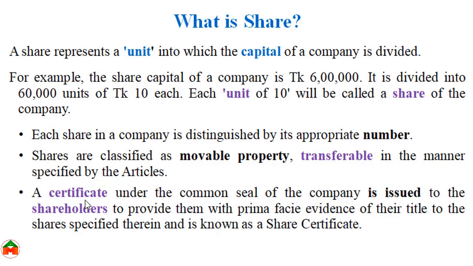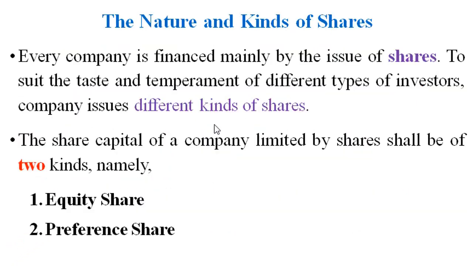Generally, in the initial stage, there may be a certificate of share issued by the company to the shareholders. But nowadays, in most cases, the system is controlled by the central depository system, where certificate is not the main issue because all the information is maintained in electronic or digital system. Generally, there are two types of share. The first one is equity share and another one is preference share.